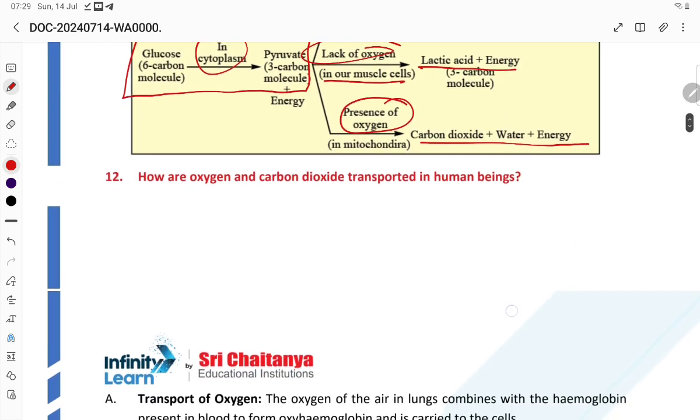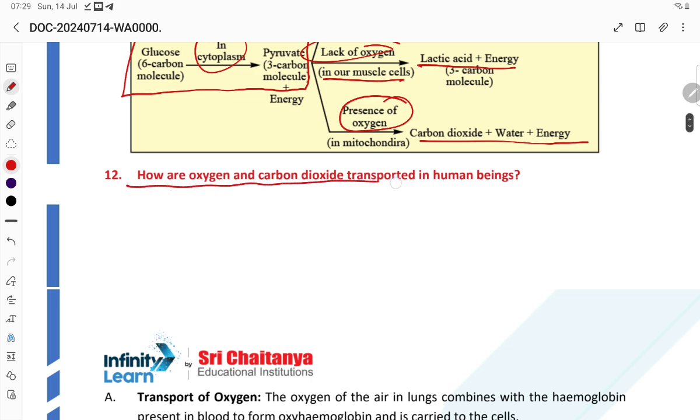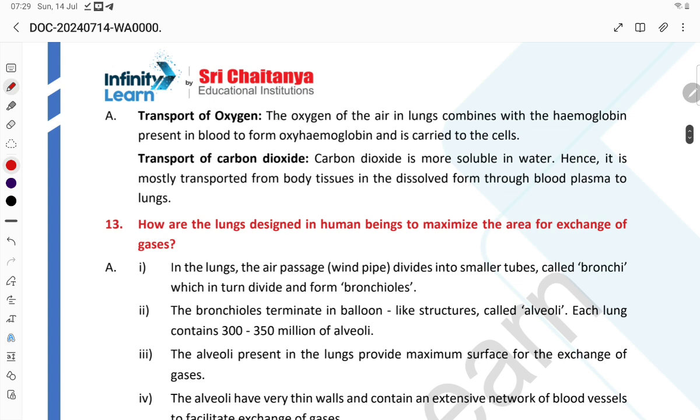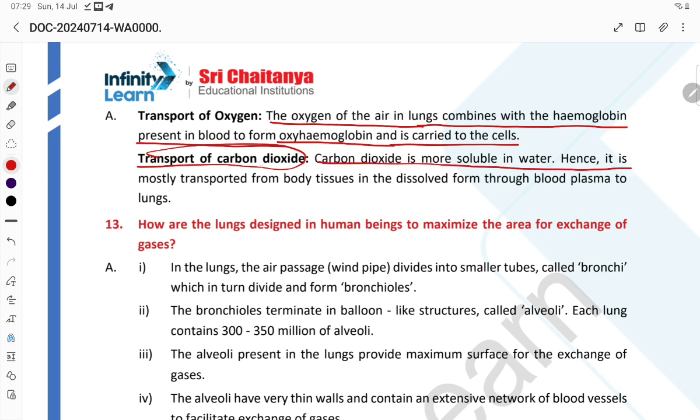This happens in the mitochondria. How are oxygen and carbon dioxide transported in the human being? Transport of oxygen: the oxygen of the air in the lungs combines with the hemoglobin present in the blood to form oxyhemoglobin and carries it to the cells. Transport of CO2: carbon dioxide is more soluble in water, hence it is mostly transported from the body tissues in the dissolved form through the blood plasma to the lungs.